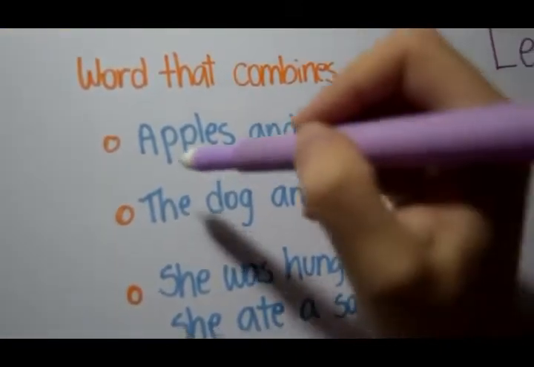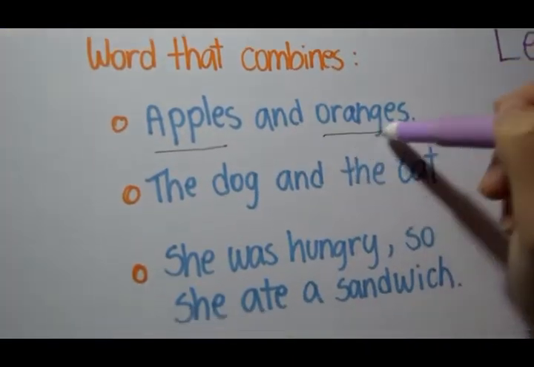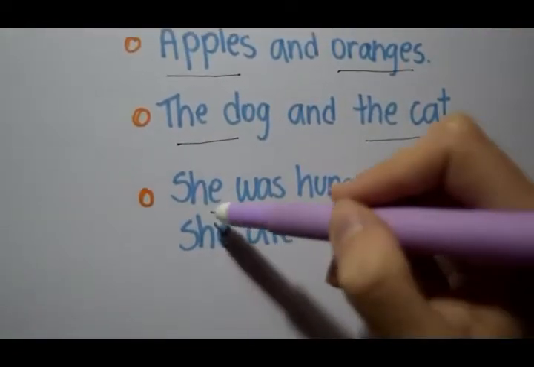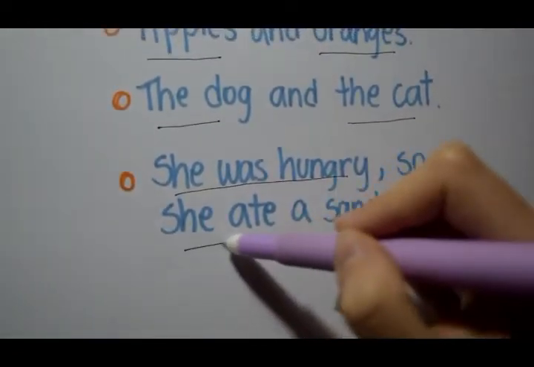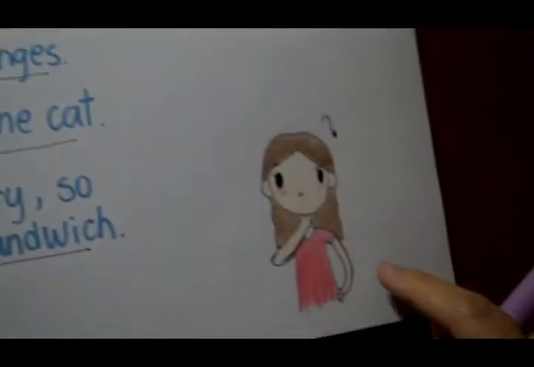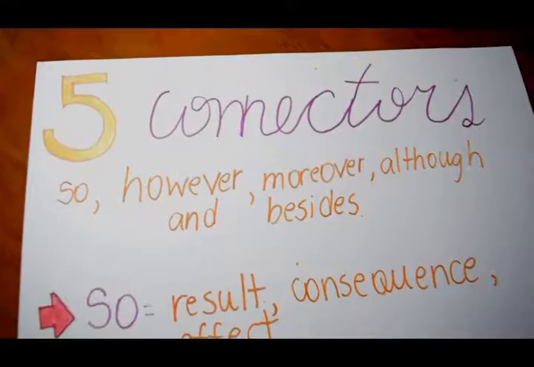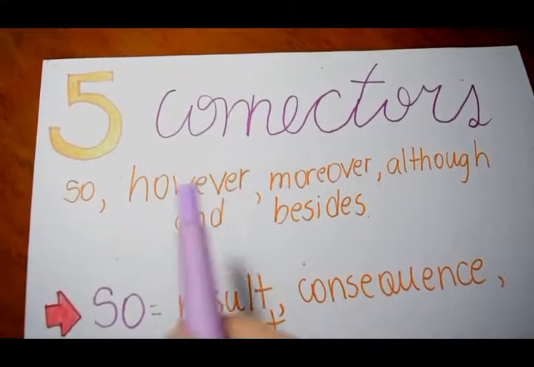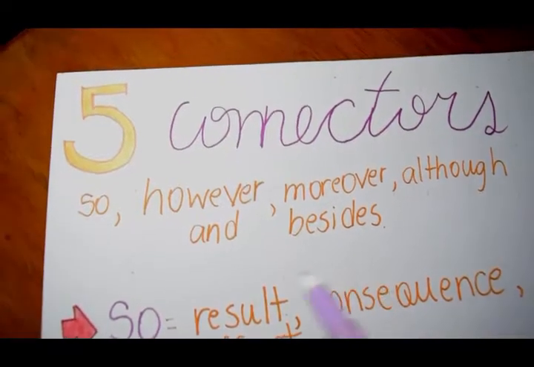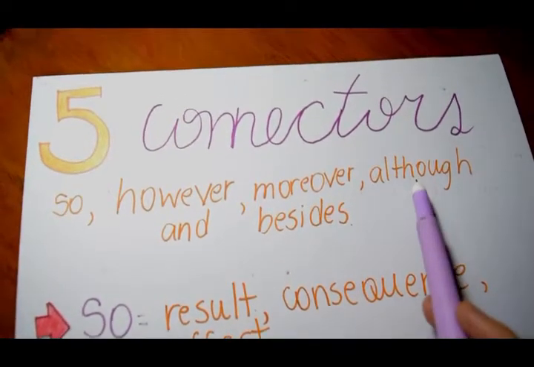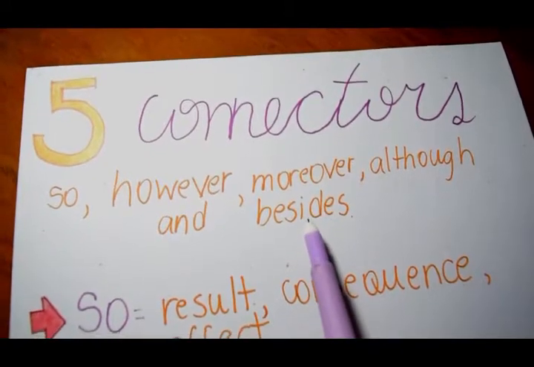Connectors are words that combine two words, two phrases, or two sentences together. Are you still confused? Let's work with some of them. We're going to study five of the most used connectors: so, however, moreover, although, and besides.